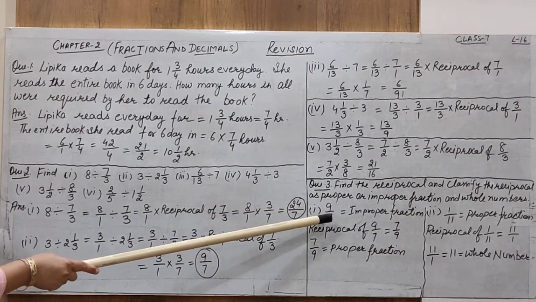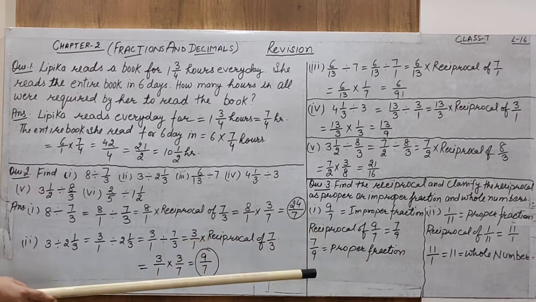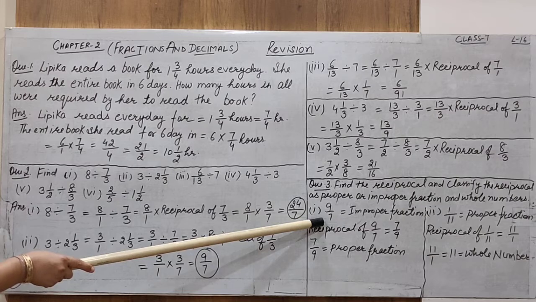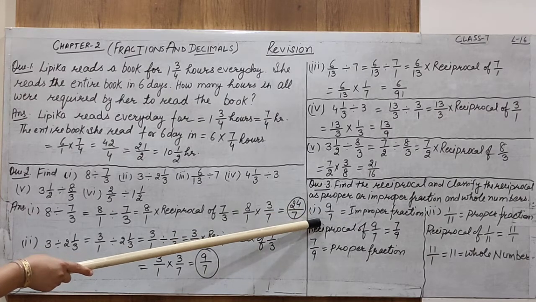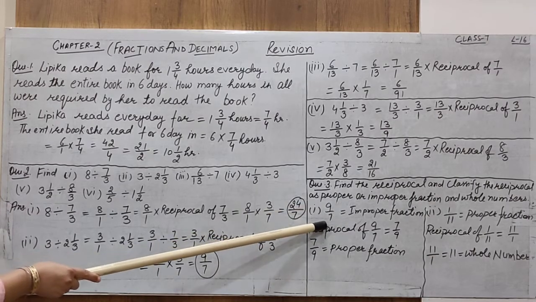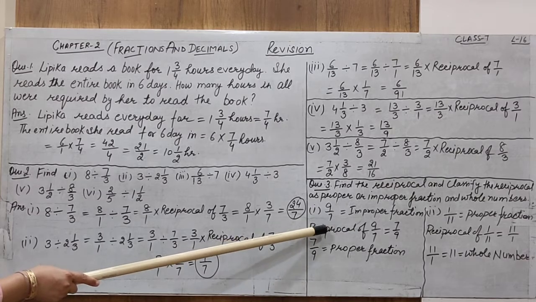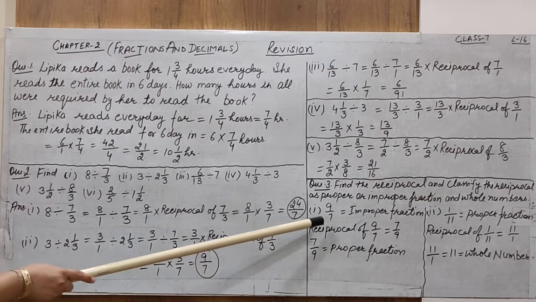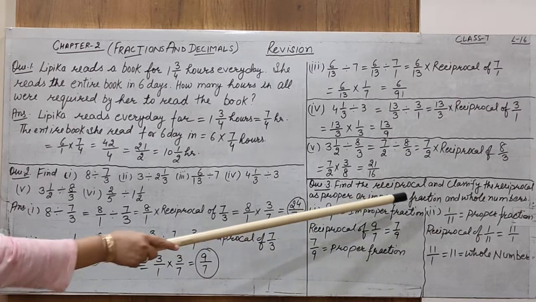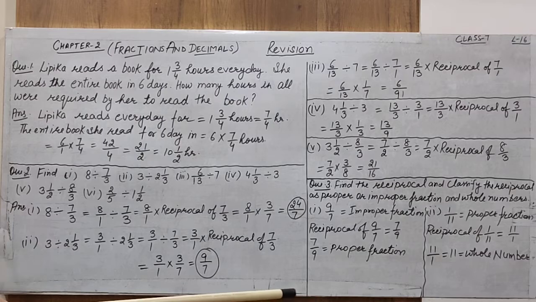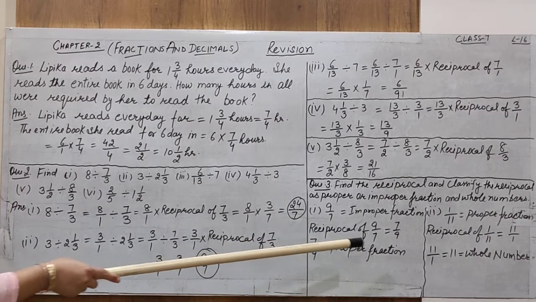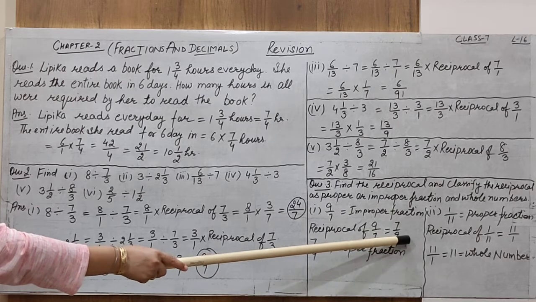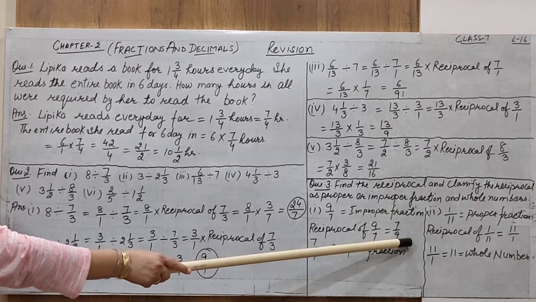First, the question is 9 by 7. Now, in this question, the numerator is greater than the denominator. 9 is greater than 7. When the numerator is greater than the denominator, what kind of fraction is this? This is an improper fraction. Alright, this is the question. Now we first have to find its reciprocal. The reciprocal of 9 by 7 is 7 by 9. This is the answer of the first part. The answer is 7 by 9.